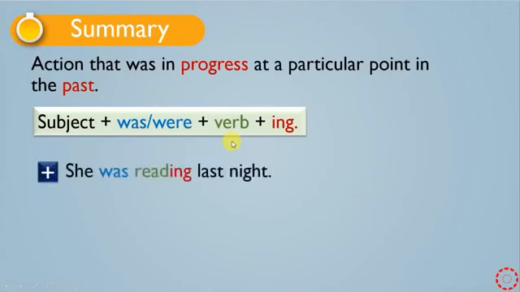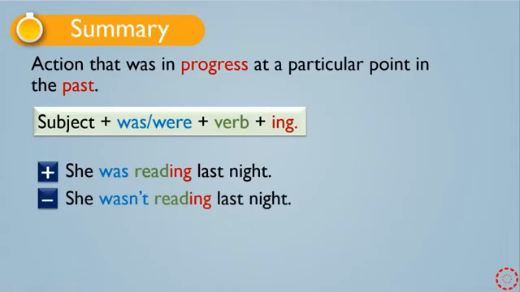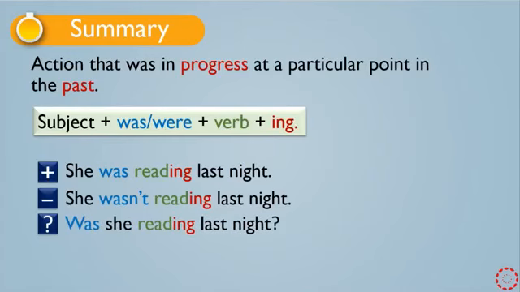We have examples. The positive one. She was reading last night. We can negate it by adding not to the verb to be. We can say she wasn't reading last night. And the question one is, was she reading last night? And again, WH questions, we can say when was she reading? Or where was she reading?